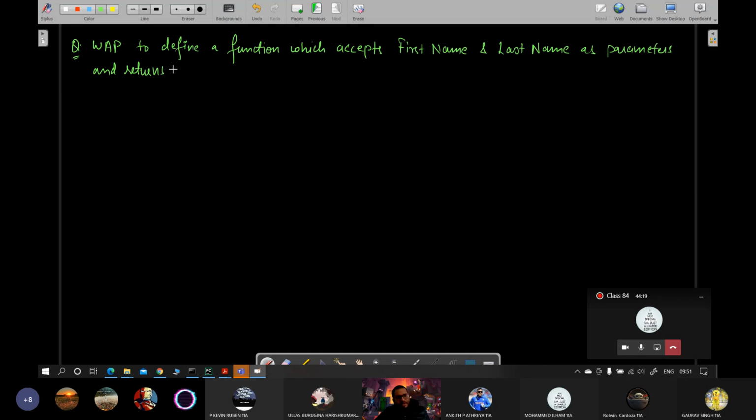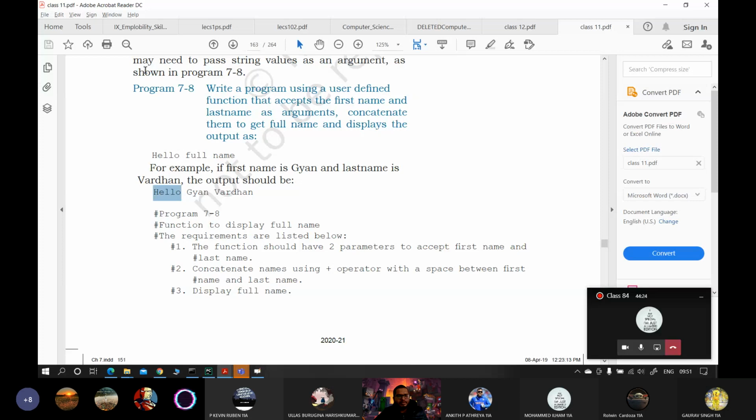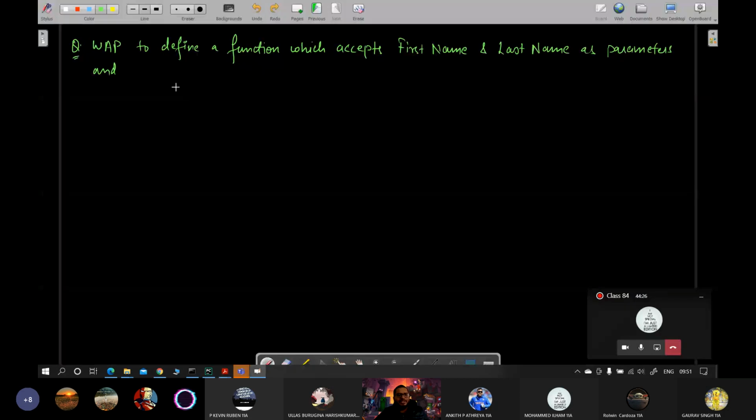or rather, and prints and displays the concatenated result, the concatenated name that is together with hello as prefix. I'm just changing the wordings. Hello as prefix.